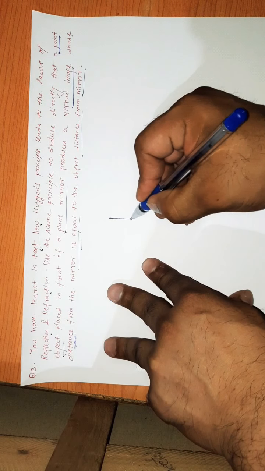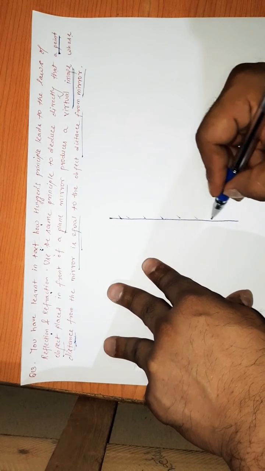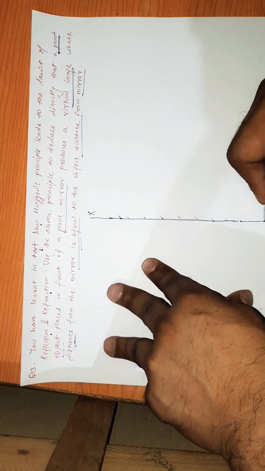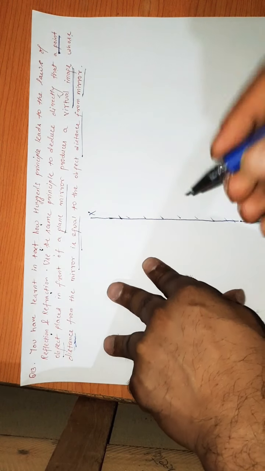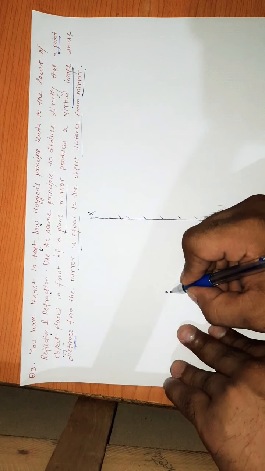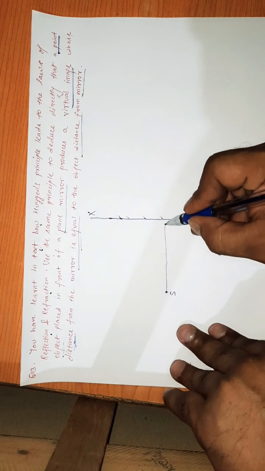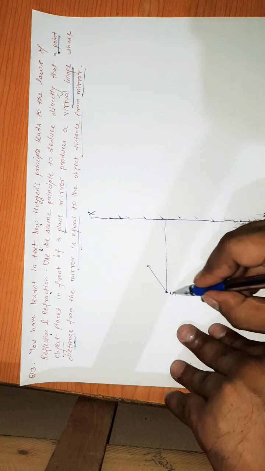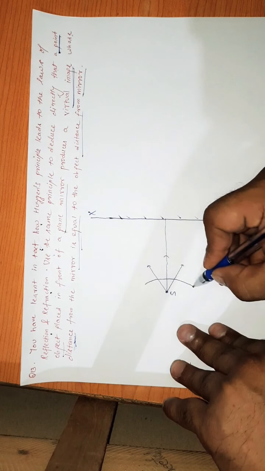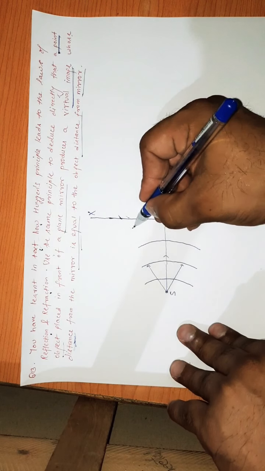So let us suppose this is a plane mirror. This is any plane mirror. I have taken this plane mirror as X and Y. Now suppose here is a point source or object source S, and the rays are going in this way. As we have known, rays are going like this. So what we have seen, the wavefront will be formed like this, then again this, then again this, and finally they will strike the mirror.